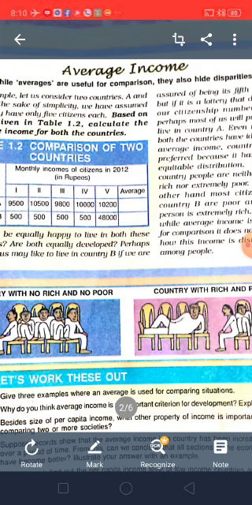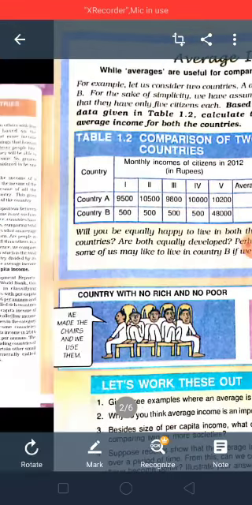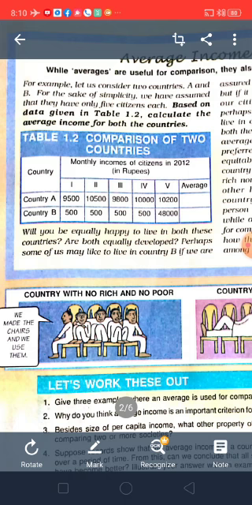So what do you mean by this statement? After going through this table, we will discuss that. In this table, we can see the monthly income of citizens in 2012 in rupees. For easy understanding, just assume that in each country 5 citizens are living.